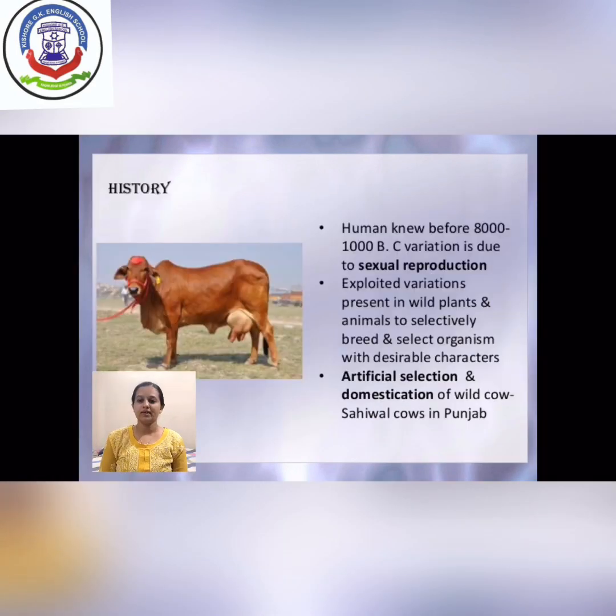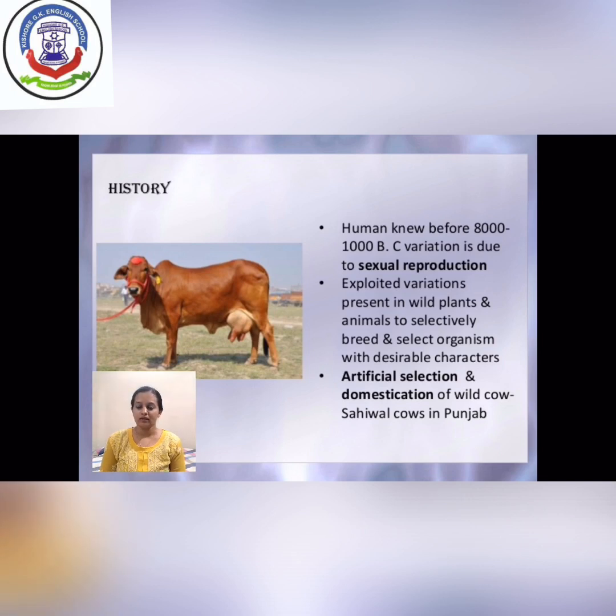Now let me begin with the history of genetics. Humans knew about genetics before 8000 to 1000 BC, that the main cause of variation is hidden in sexual reproduction. What do you mean by sexual reproduction? In sexual reproduction, two parents are involved, male and female. They produce gametes which fuse with each other and form a new organism.